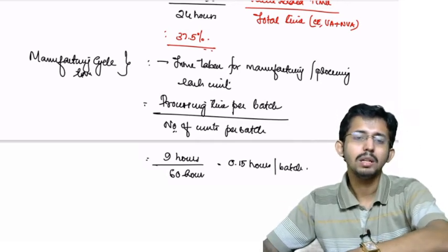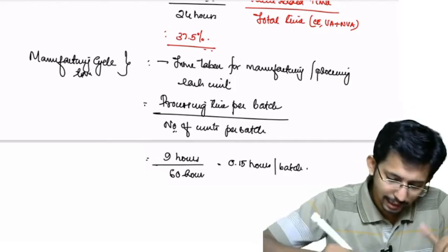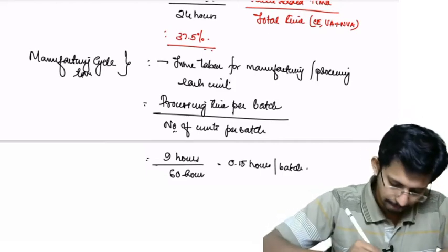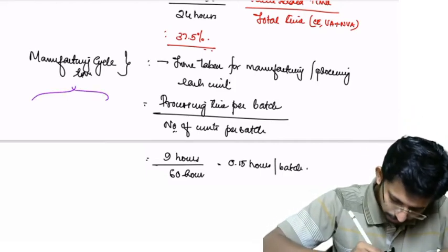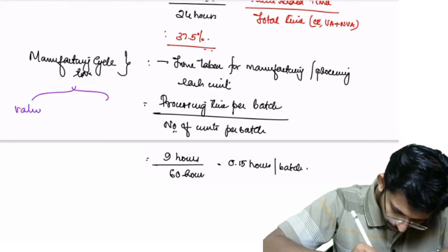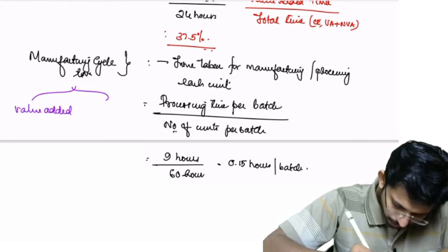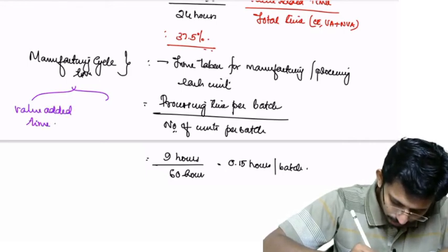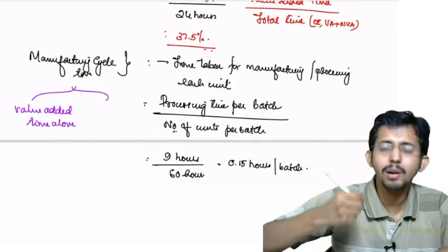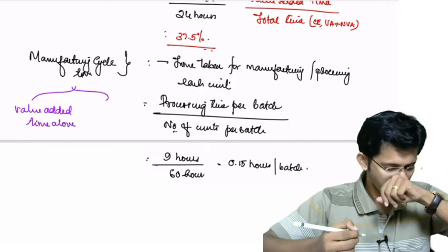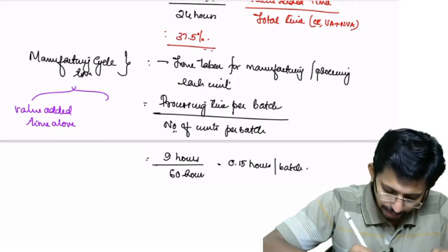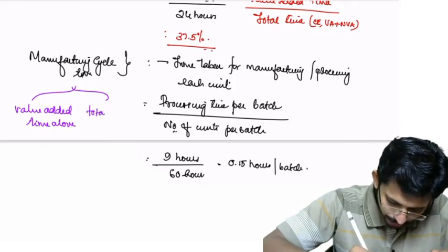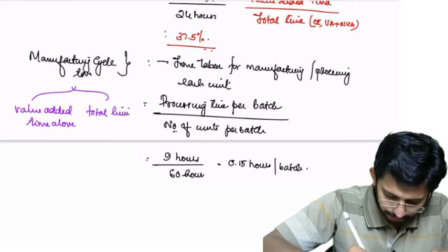Now the manufacturing cycle time may be expressed based on value added time alone, or it may also be presented on the basis of total time taken.